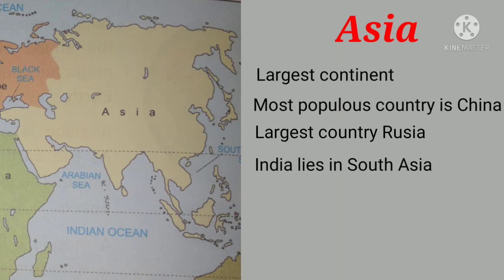Asia. Asia is the largest continent. It has different landforms and water bodies. The most populous country, China, lies in this continent. Russia is the largest country of this continent. Our country, India, lies in South Asia.